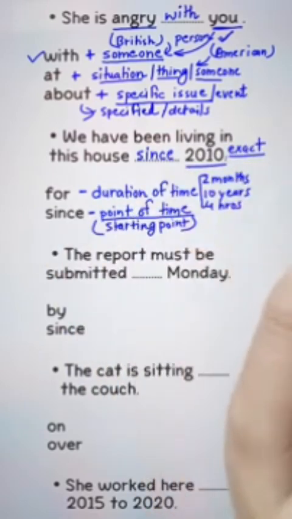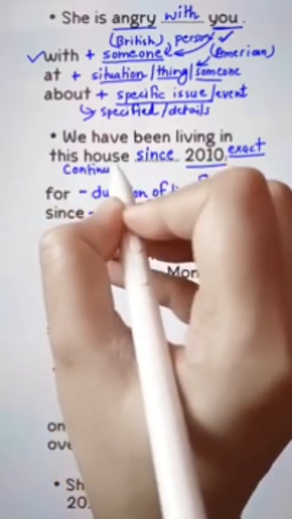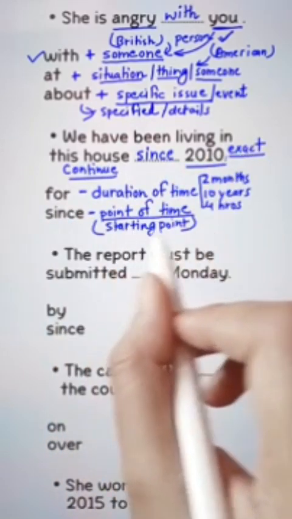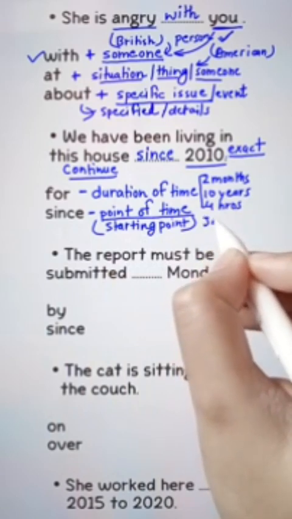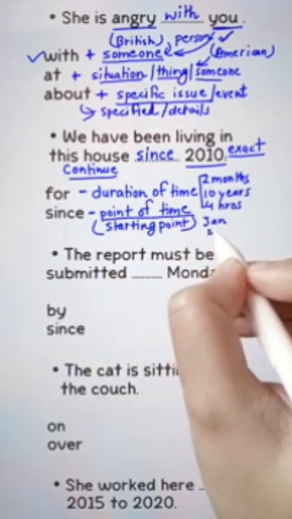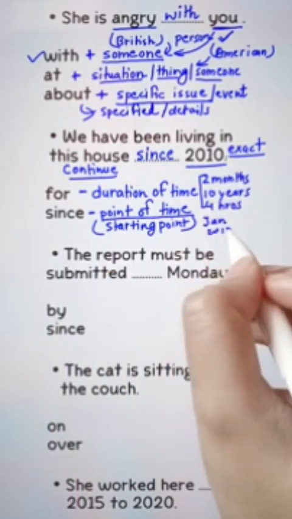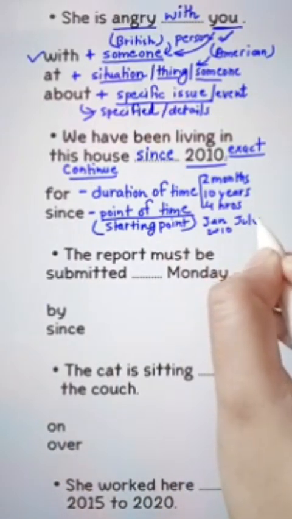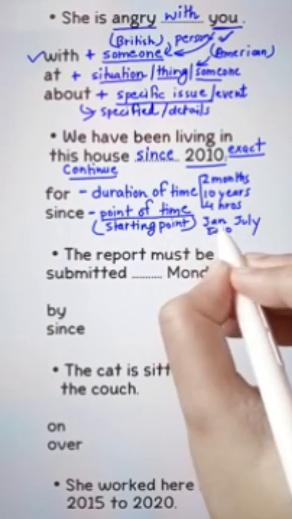We still continue to live in this house. The concern of the sentence is that it talks about the starting point. More examples for since would be since January, since July, since 2010. No duration, exact point of time.